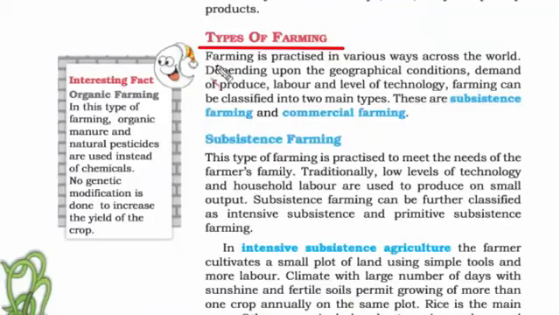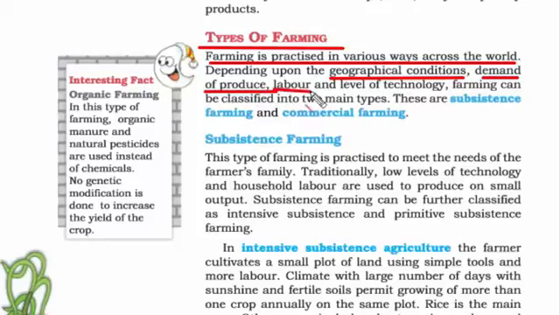So the world is big, therefore farming is practiced in different ways. People will have different ways of producing things. And the reason is because of geographical conditions, that is whether it's a hot place or a cold place. Then it is also because of the demand for produce, which means population. If a country has more population, its demand will be more compared to countries which have less population. And then labor. Because not everything can be done by machines, we also need physical labor.